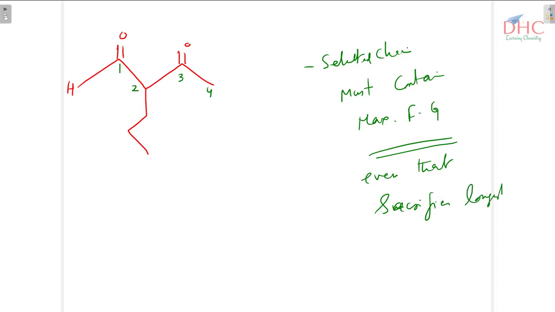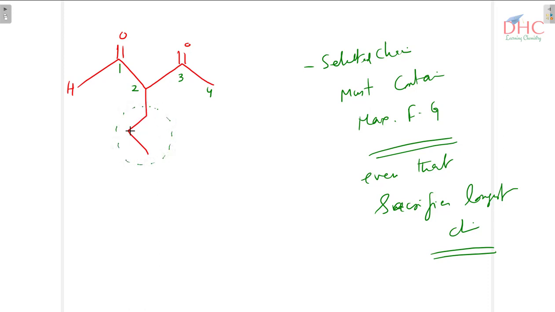Sacrifices longest chain. So here your longest chain was forming of 5 carbons, but from here only 4 carbons come. But the point is, in this chain all the functional groups come, that's why better is to go for that chain which is having maximum number of functional groups.